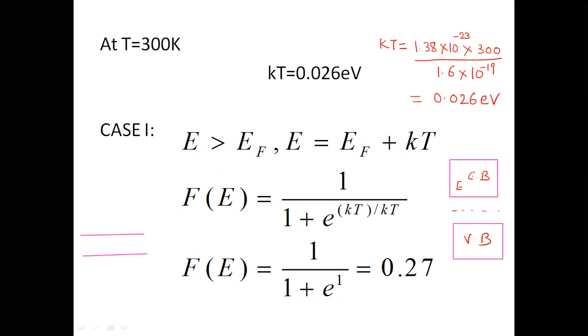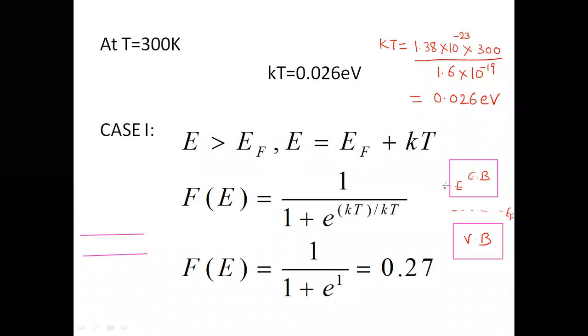Here we are having EF. So I am taking the value of E as EF plus KT, an energy level above EF by KT. Let us take an arrow from here.